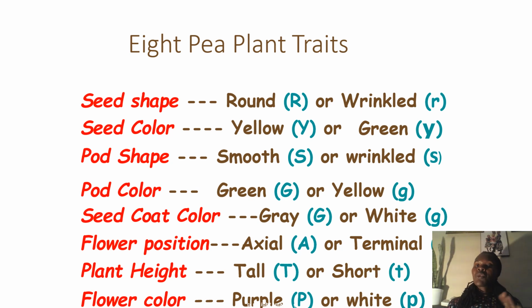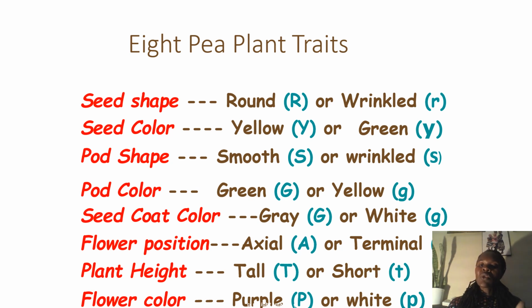Pod shape, smooth, dominant over wrinkled. So capital S for smooth and small s for wrinkled. And then pod color, green, was dominant over yellow. Seed coat color was gray, dominant over white. Flower position, axial, was dominant over terminal. So the terminal will get the small a, and axial will get the capital A as the dominant one.